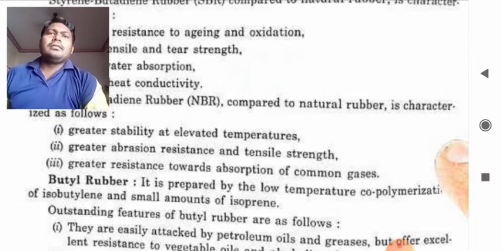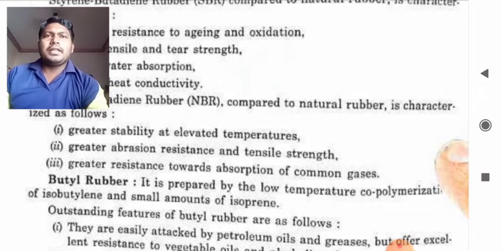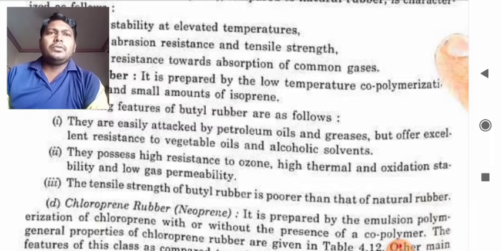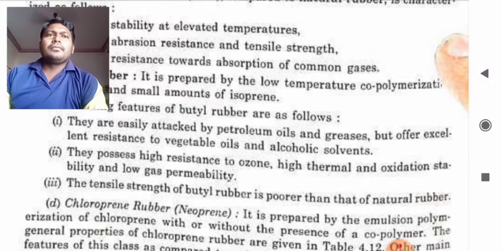Now students, the next topic we will discuss is butyl rubber. It is also an insulating material. It is prepared by low temperature copolymerization of isobutylene and a small amount of isoprene. These are the features of butyl rubber. They are easily attacked by petroleum oils and greases.